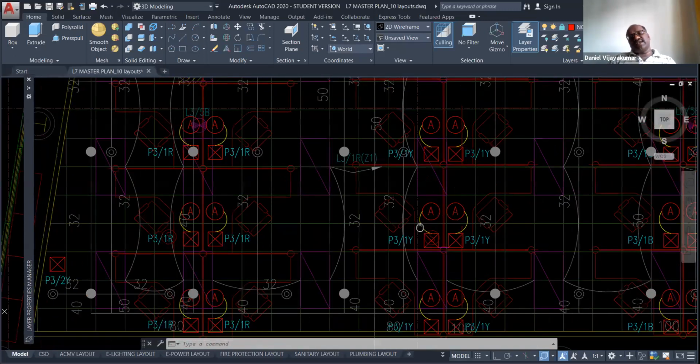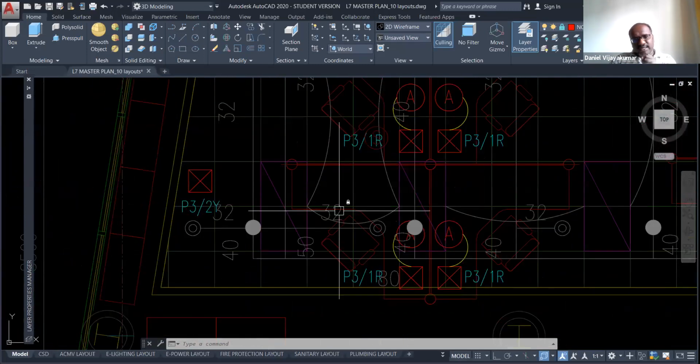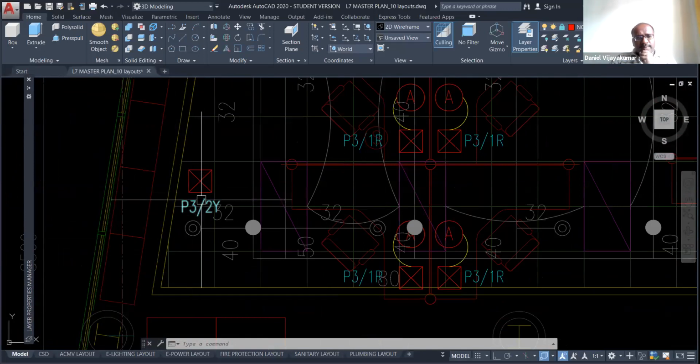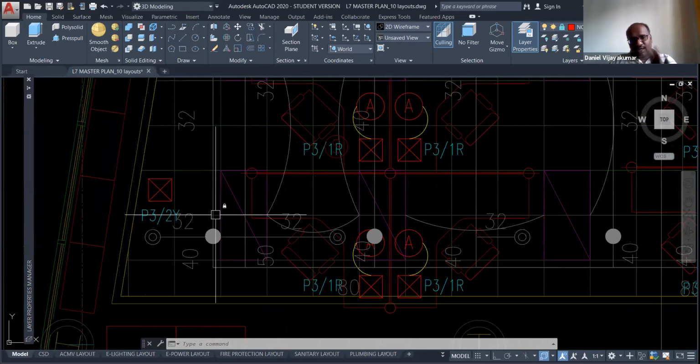You can see the difference. Other layers are gray, a little bit darker, but the power point layer is brighter. It's like it's open. This is called unlock. This one is locked. So when you work in your drawing, you can easily know the difference between lock and unlock.